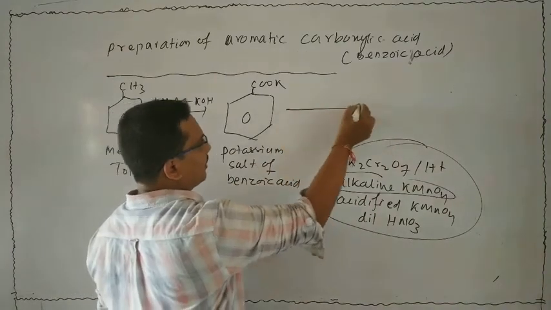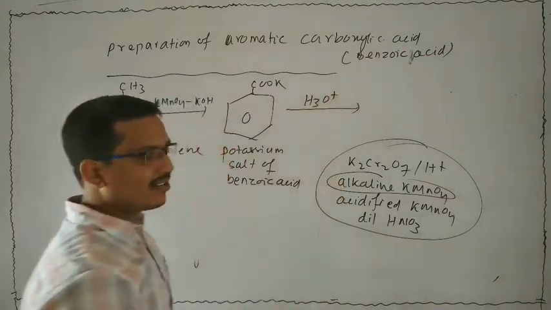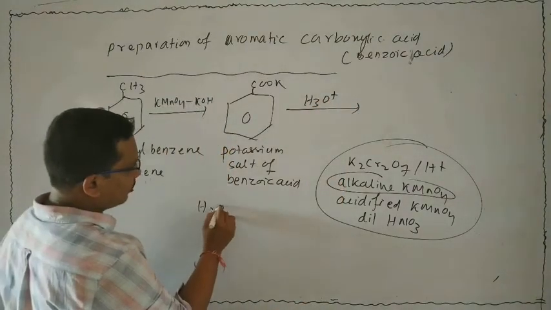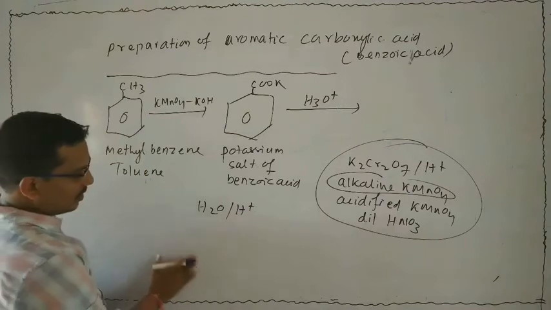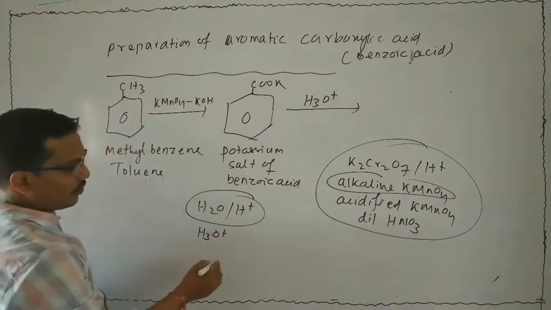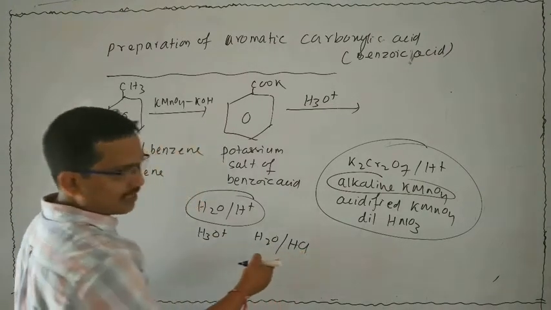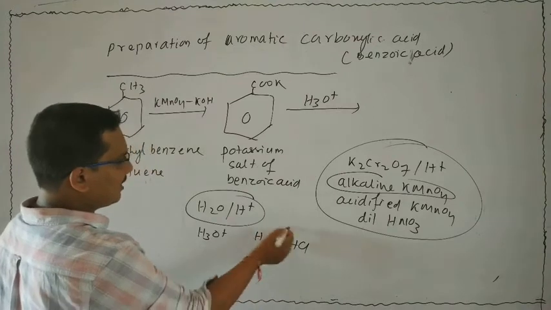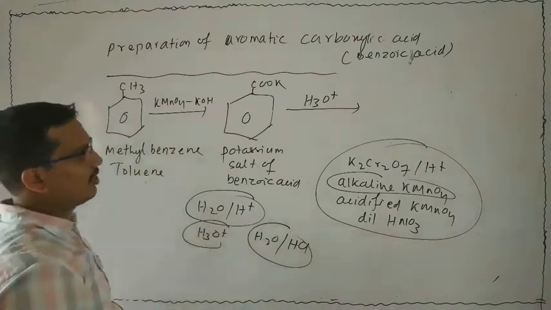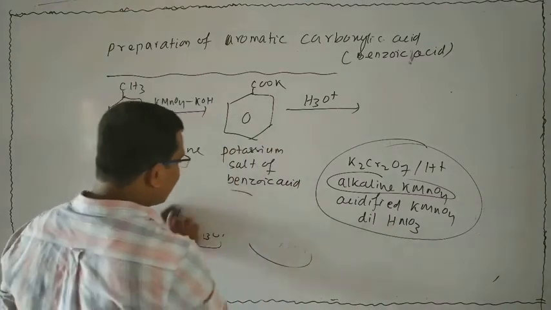Now it is subjected to acid hydrolysis, that is H3O plus. Acid hydrolysis means you can write H2O, H plus like this, or you can write H3O plus, or you can write H2O with any acid: HCl, HNO3, H2SO4. These are the representations for acid hydrolysis. Now it is subjected to acid hydrolysis. Then what happens?